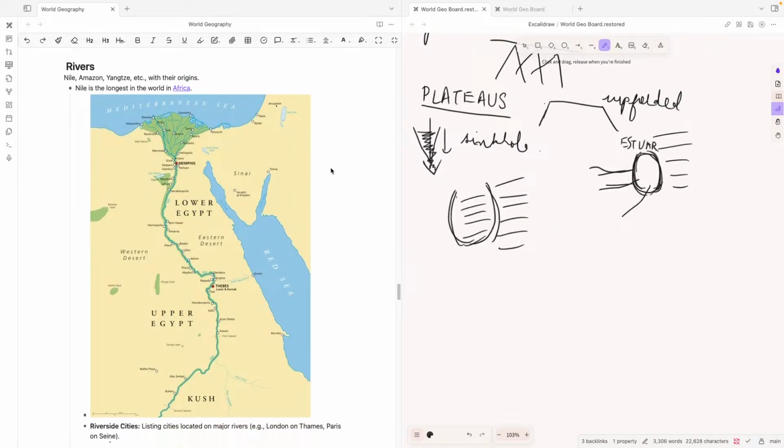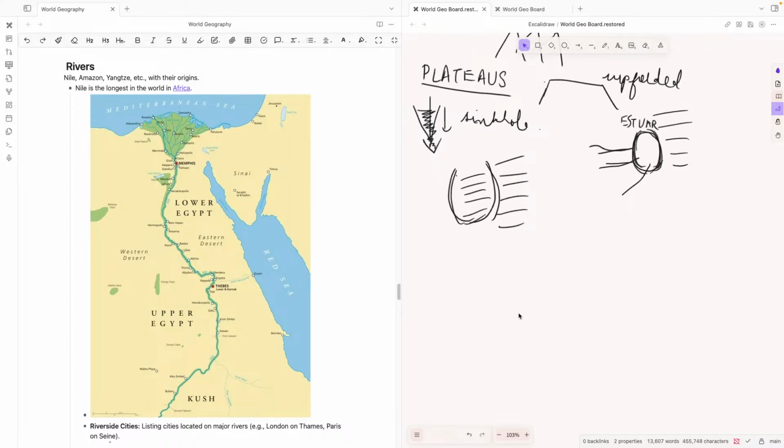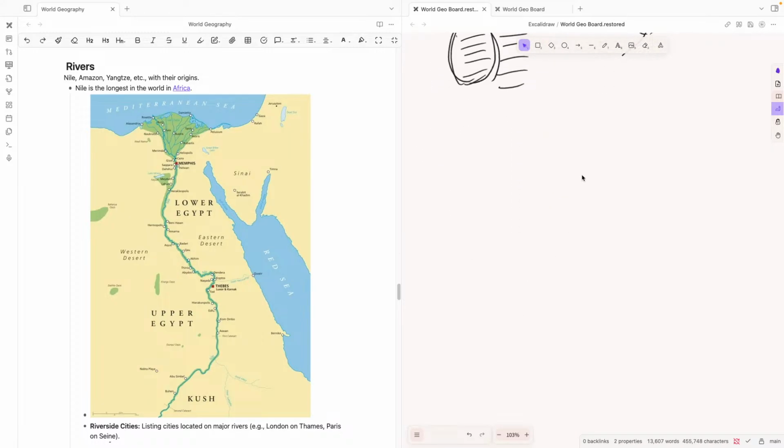In this video, we're going to see the continuation of the previous geographical landforms that we've seen. So we're going to start with rivers. Rivers, we know, are one of the primary suppliers of water throughout human civilization. So of course, rivers are going to be very essential. We're going to see some of the major rivers in this topic here.